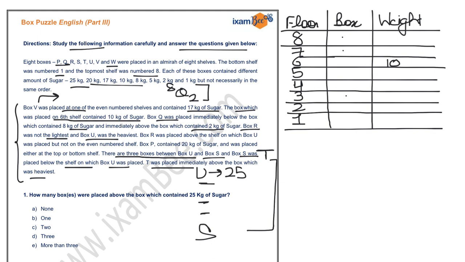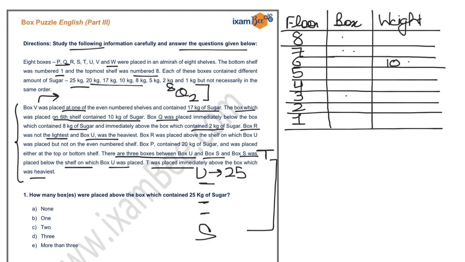So you can place T either at the 8th position, or if you place T at the 7th position, you cannot, because U is just below it, and U has 25 kg weight, but that place is already occupied by 10 kg.